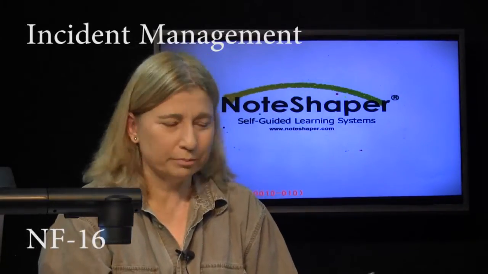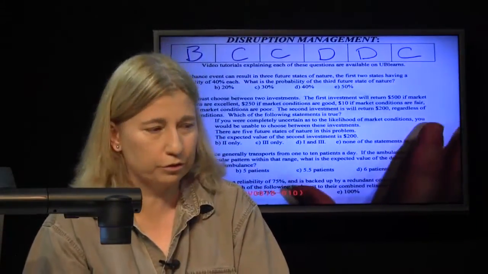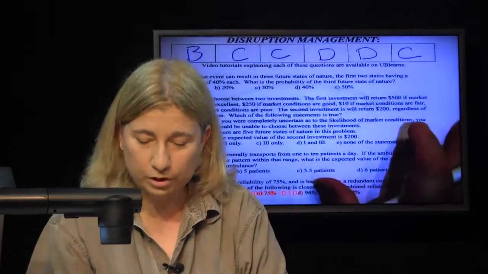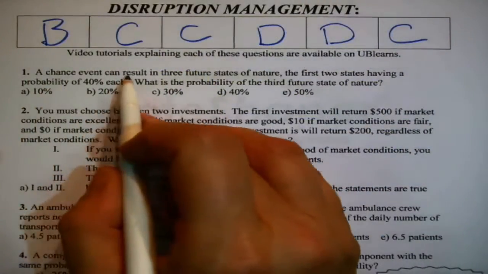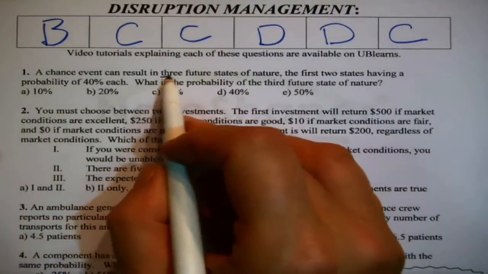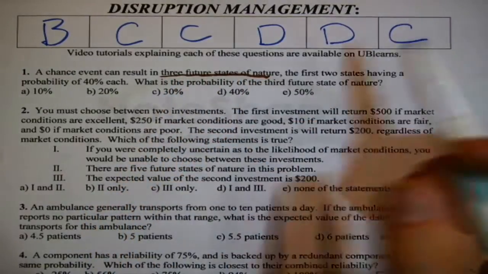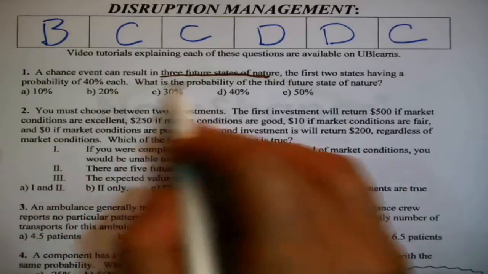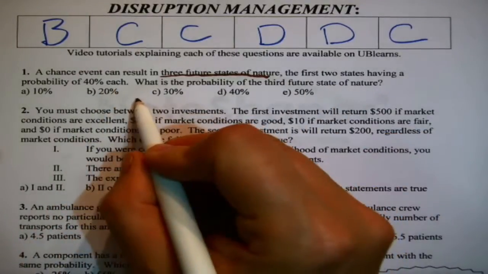Remember that probabilities always have to add up to 1. That's really all you need to remember to answer this first question from our last set of old exam questions. Let's look. A chance event can result in 3 future states of nature. So there's only 3 things that can happen. The first 2 states have a probability of 40% each. What is the probability of the third state of nature?